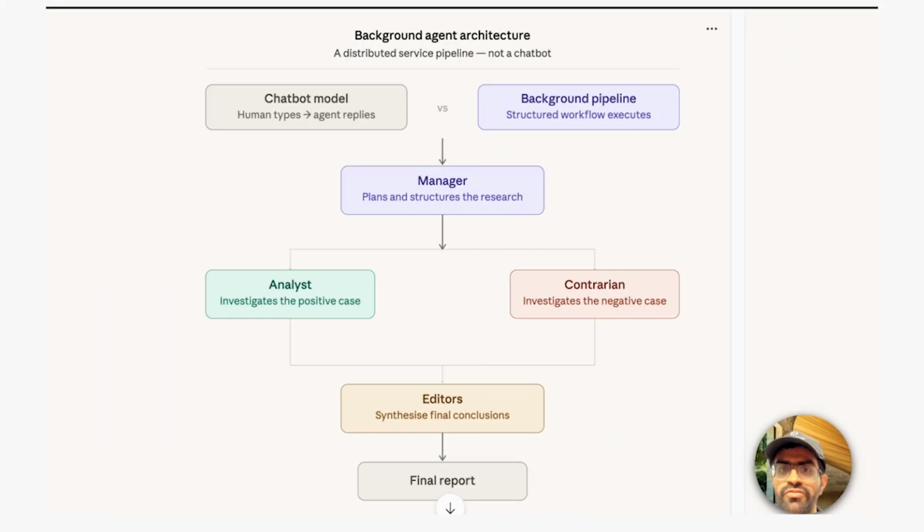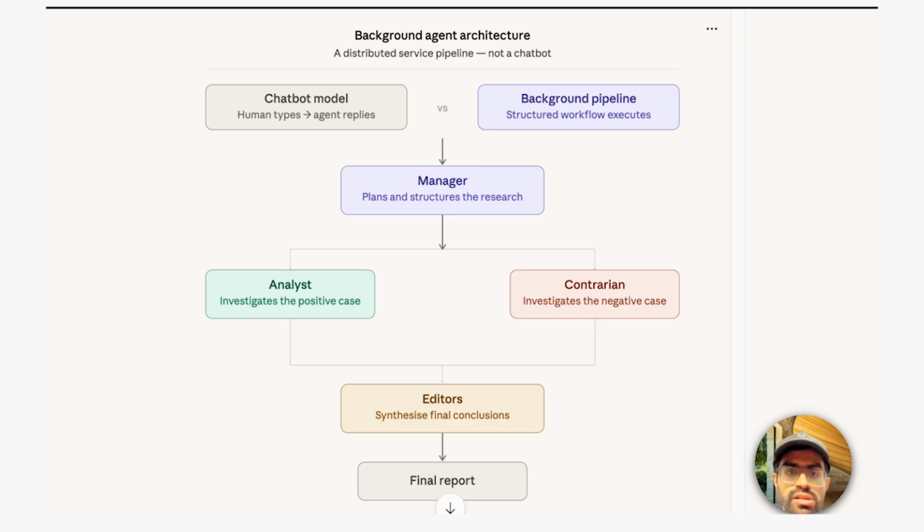So before we talk about the framework we used, I want to explain the methodology behind the system. Because the most important idea here is not the actual framework, it is the architecture of background agents. So when people think about agents today, they often think of chatbots. You type something, the agent responds, maybe it calls a tool, and that's the interaction. But the most valuable agents are actually not chat interfaces, they are background workflows. In these scenarios, the agent is not primarily interacting with the human, it's executing a structured workflow.